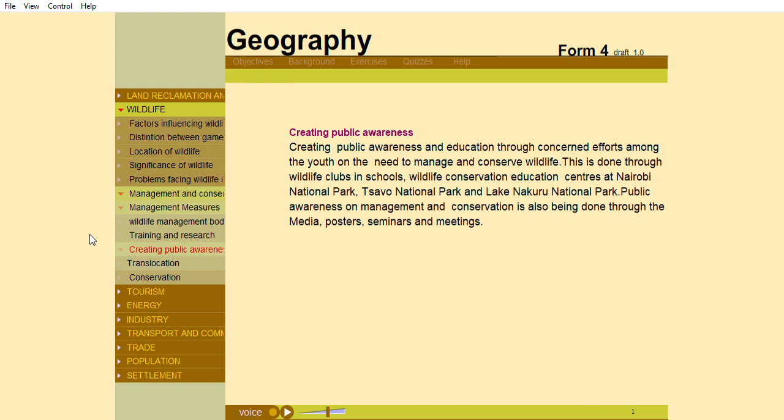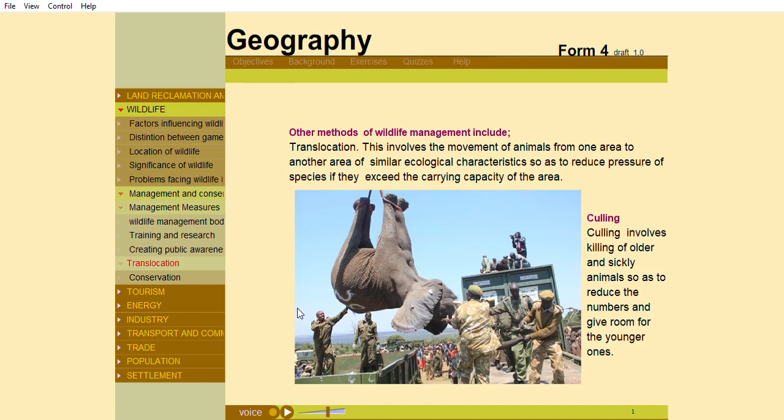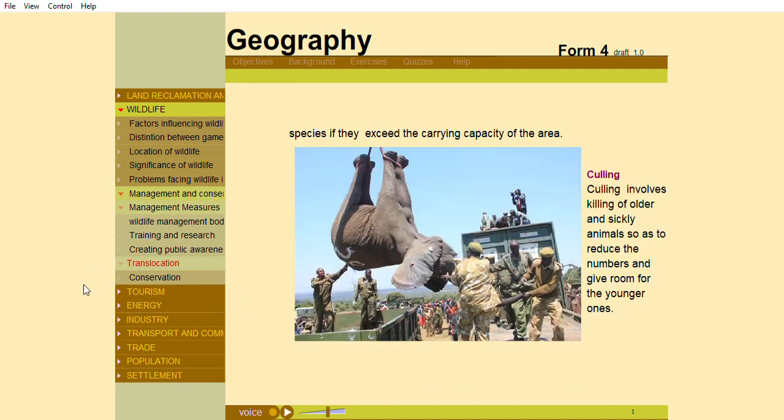Creating public awareness and education through concerted efforts among the youth in the need to manage and conserve wildlife. This is done through wildlife clubs in schools, wildlife conservation education centers at Nairobi National Park, Tsavo National Park, and Lake Nakuru National Park. Public awareness on management and conservation is also being done through the media, posters, seminars, and meetings. Other methods of wildlife management include translocation.